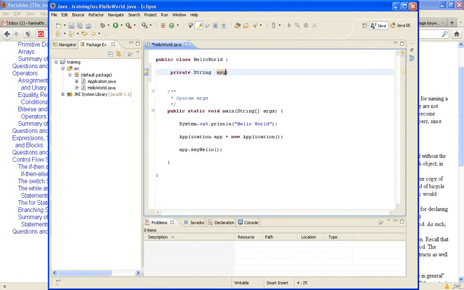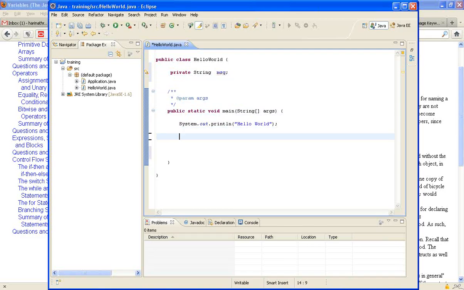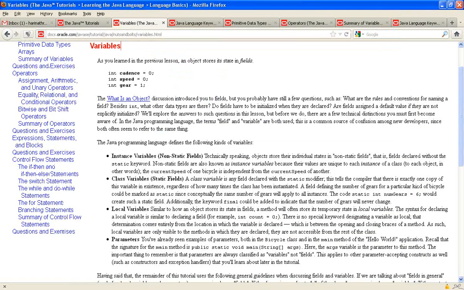For every object, I declare private String message. Now if I create an object for this, HelloWorld hw equal to, the way we create an object for any class is we use an operator called new. New is a keyword.